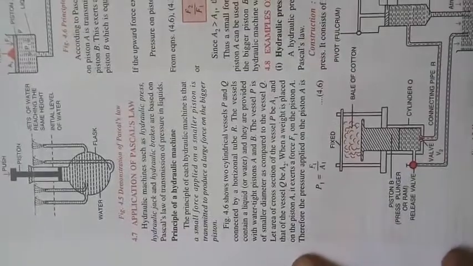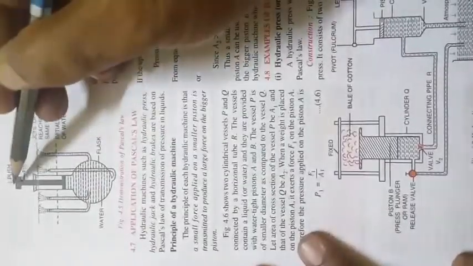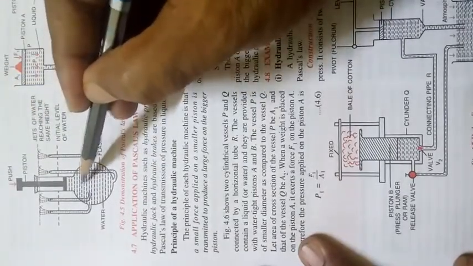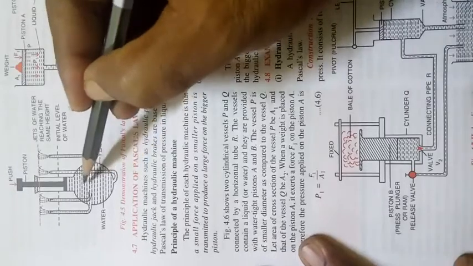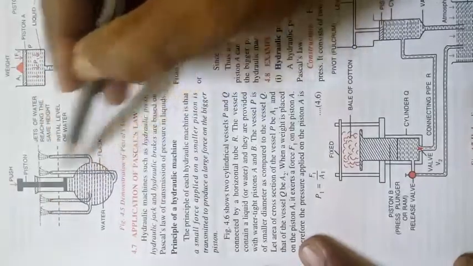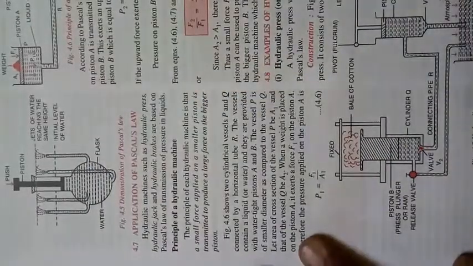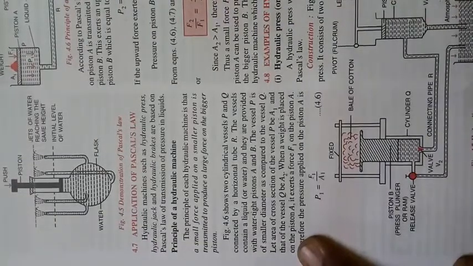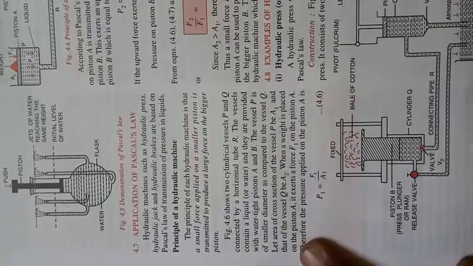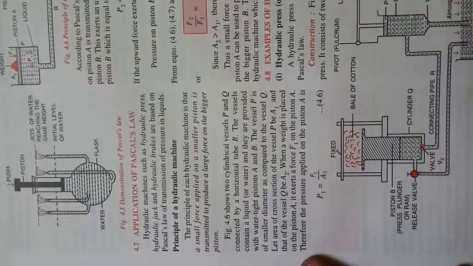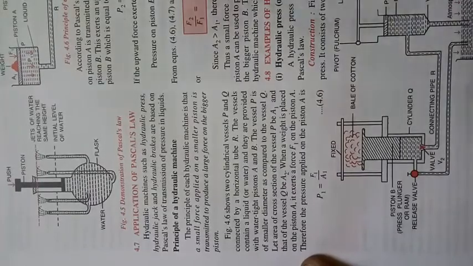So if it is applied to a confined container, what happens here? When I push this piston down, the pressure comes down, and you find it's not that you feel the pressure directly over there, where there's an opening. No, you'll find from all the outlets the water is jutting out with the same pressure. From all the outlets, the water is jutting out with the same pressure. You just don't find them coming out just like that. Is that okay, all of you? Clear that much? Now that is Pascal's law.